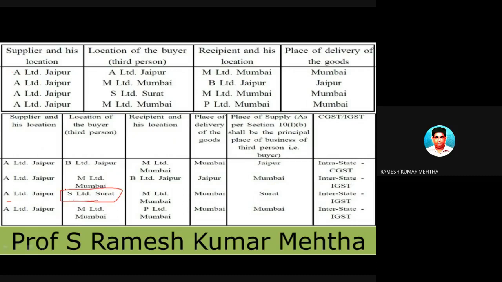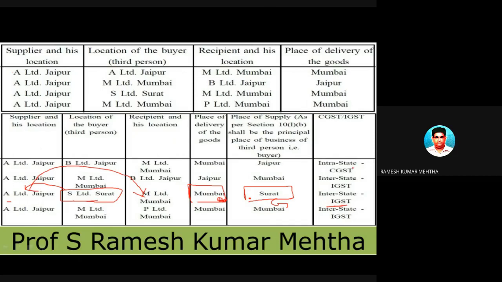This guy is giving instructions to this guy who is A Limited in Jaipur to supply goods to Bombay. So the place of delivery of goods is Bombay, and the supplier is in Surat. Surat is in Gujarat and Mumbai is in Maharashtra. So this is a case of interstate supply of goods, and we are going to levy on this particular transaction